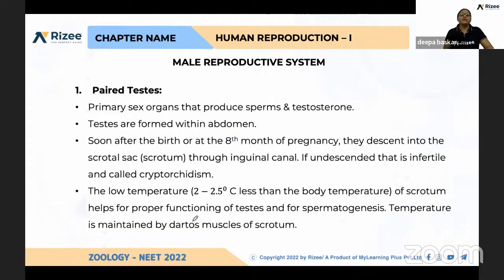Let us see about the testis. Testis is the primary sex organ. What is the major role of the testis? To produce sperm and testosterone. This is the major androgen produced by the testis.